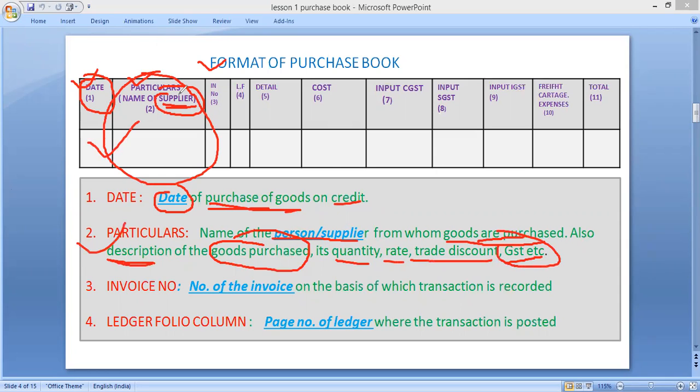Now, second is invoice number. In the third column, we have to write the invoice number on the basis of which the transaction is recorded. Invoice number is just like a bill number. Whenever any goods have been purchased, there will be a bill or invoice, and that bill number or invoice number you have to write in the invoice column.